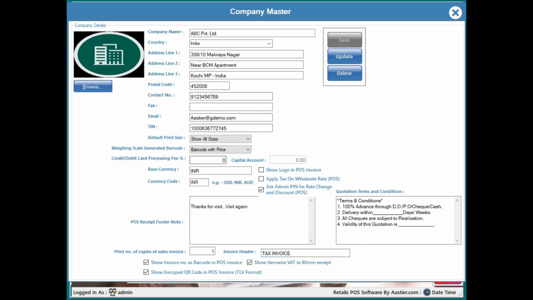So here you can have weighing scale generated barcodes. See, suppose you wanted to get the weighing scale barcode with the price format, then you can select it based on the quantity basis barcode you are generating. Then you have to select this one from these options.